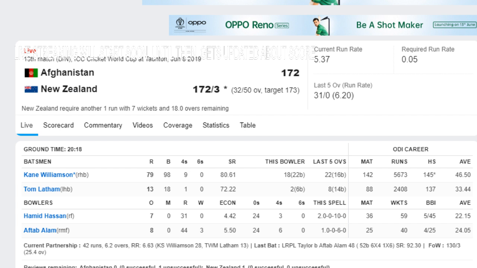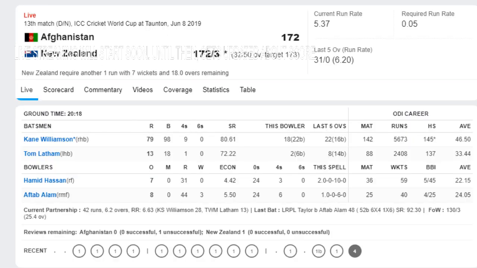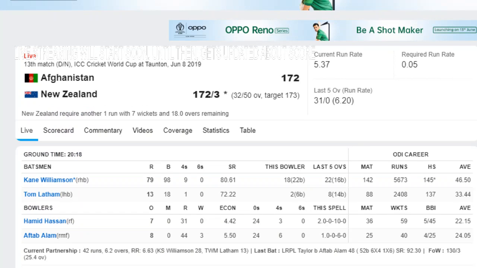This over they took 4 runs from Hamid Hassan, who has conceded 31 runs with 0 wickets after bowling 7 overs. Afghanistan took a review which was unsuccessful, so they are currently out of reviews, while New Zealand have not taken any review. 1 run required from 18 overs, required rate is 0.05.